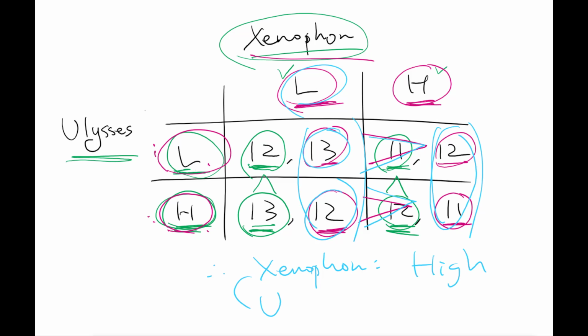And we already know Ulysses will engage in high level advertising. So we know Xenophone does low level advertising and Ulysses does high level advertising, as these are the dominant strategies for each firm. So it is a different action for each company. That's the answer for all of these A, B, C questions. Thanks for watching.